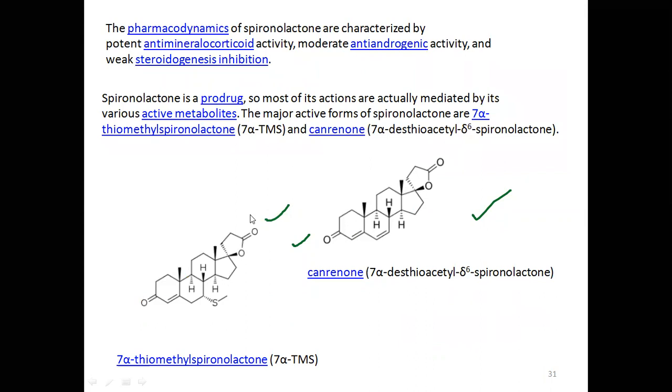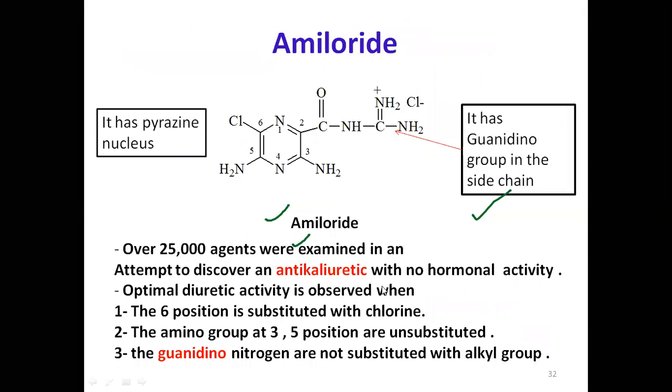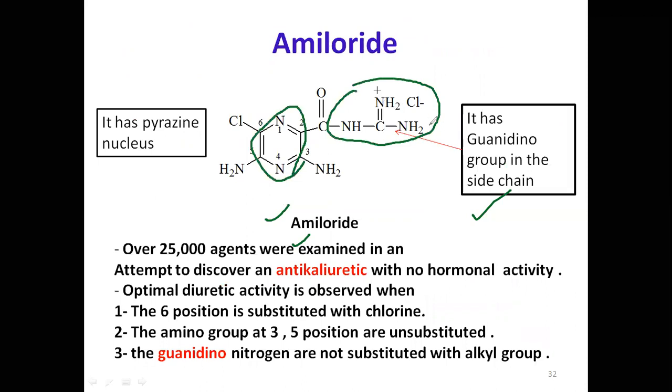Then still more drugs are there. These are still spironolactone-type drugs. Then amiloride, one more drug. What is the amiloride structure here? You see, this has a pyrazine nucleus, and this portion is called the guanidine structure, or guanido, with NH2. NH2 is called guanidine.